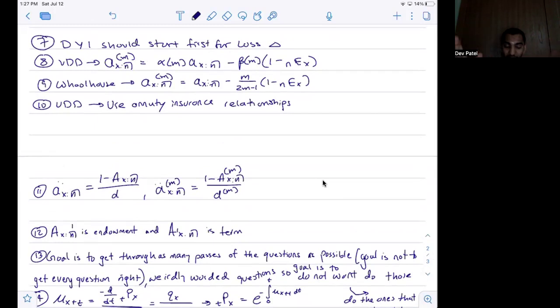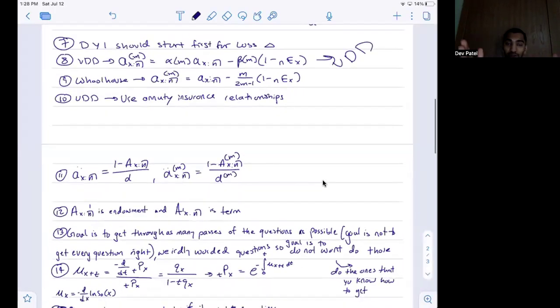Whenever you see UDD, you have to almost assume that you will use something with it. In the case of finding the mth monthly annuity, it's the Woolhouse formula. It's the UDD equation, and the UDD and Woolhouse will give very similar answers, but you want to make sure you're using the UDD equation with the alpha m and beta m.